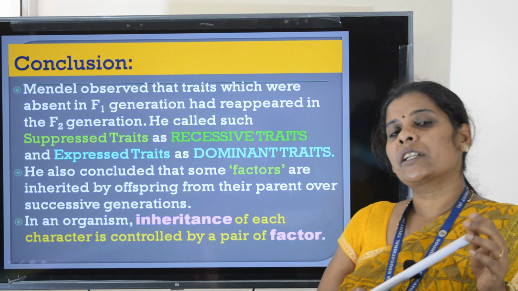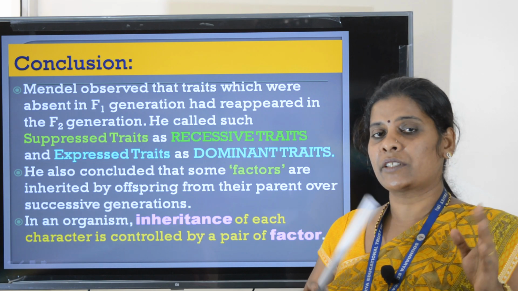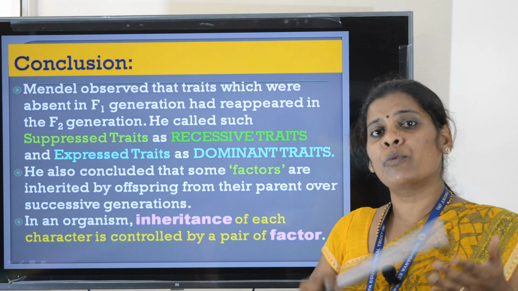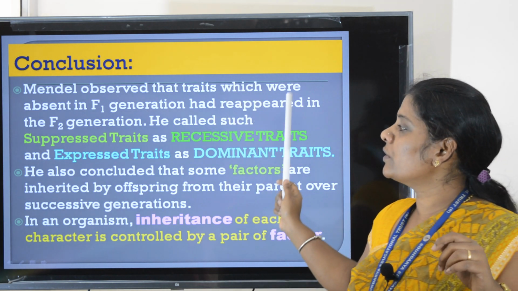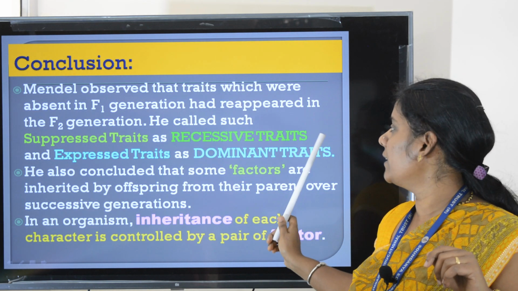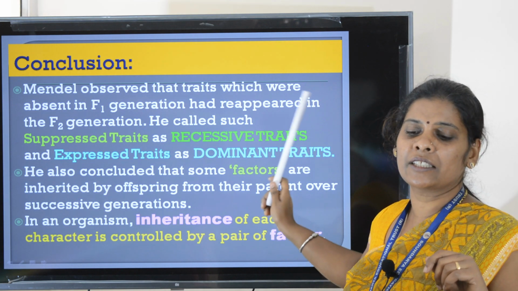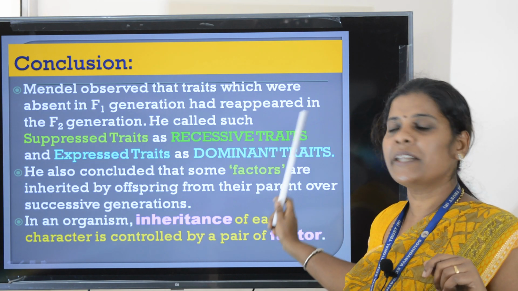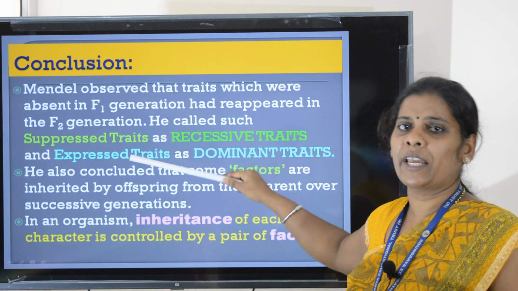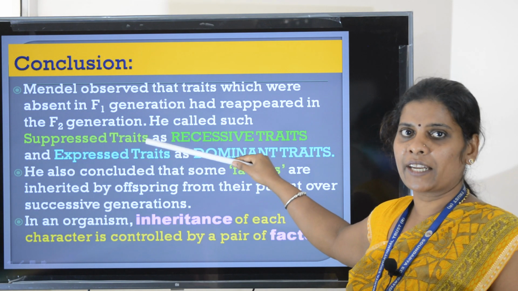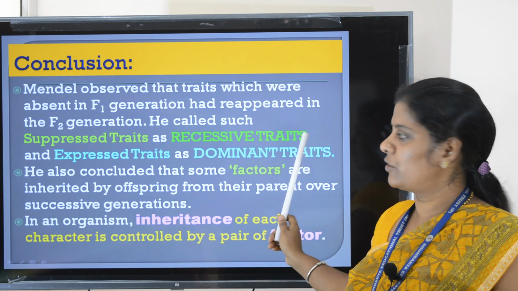So here the recessive character is not expressed, but in the F2 generation the recessive character appeared once again. So the character which is expressed is called dominant character or trait. Trait is nothing but a genetically determined character. The suppressed trait which failed to express, here the dwarf character, is called recessive trait.